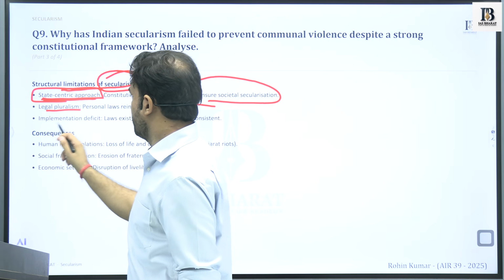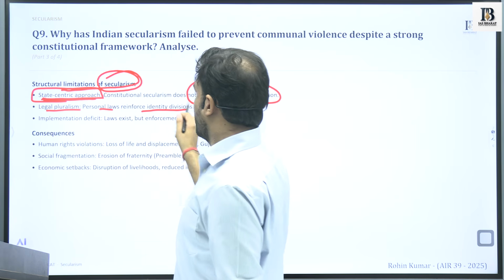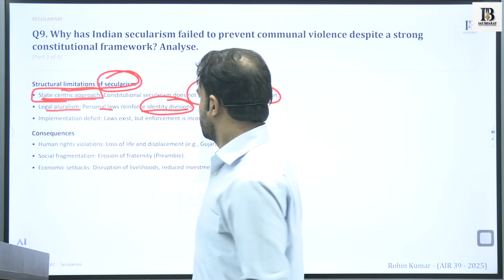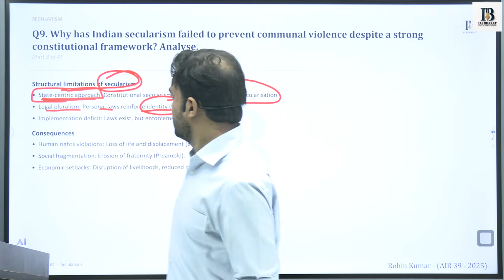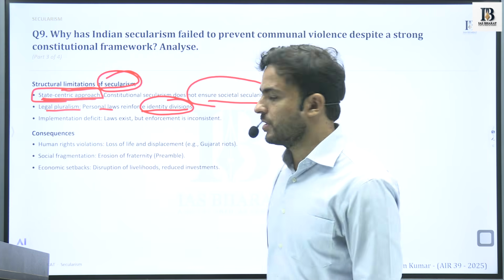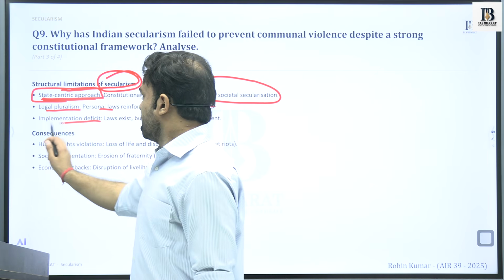Second is legal pluralism, that there is a gap with respect to the reinforcement of personal laws and the identity divisions that exist between different religious groups and communities. Implementation deficit.